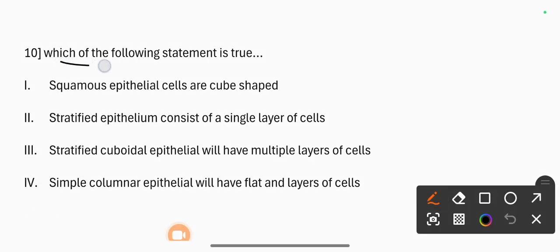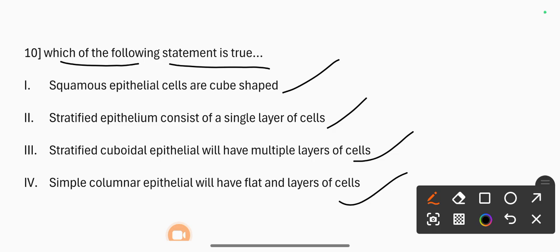Tenth question: which of the following statements is true? 1. Squamous epithelium cells are cube shaped, 2. Stratified epithelium consists of a single layer of cells, 3. Stratified cuboidal epithelium will have multiple layers of cells, 4. Simple columnar epithelium will have flat layers of cells.